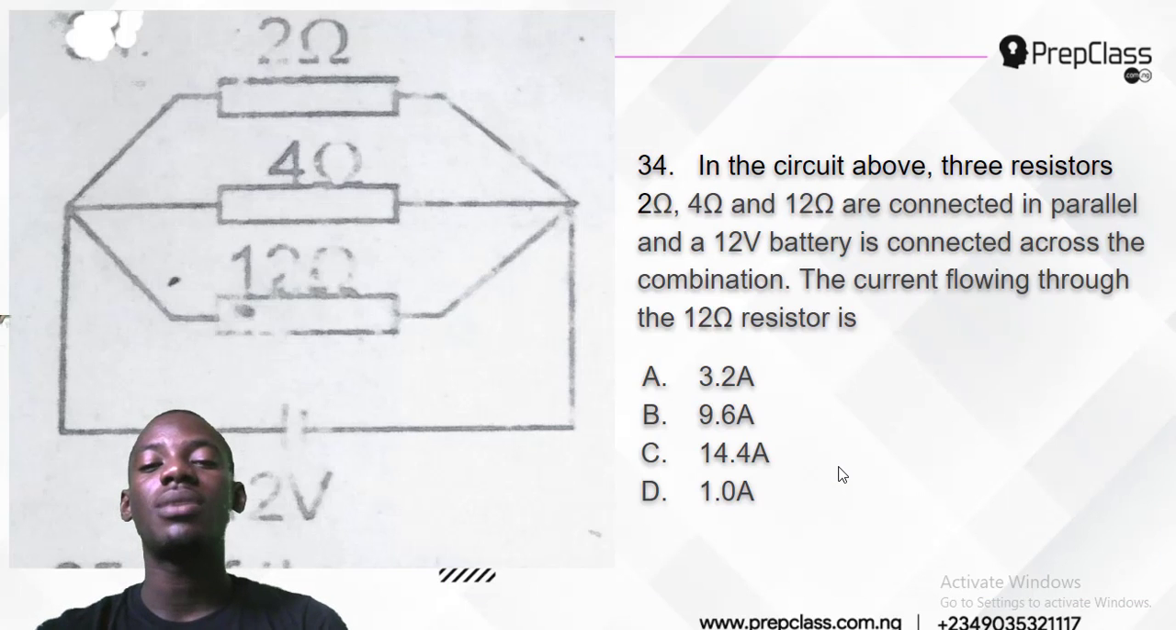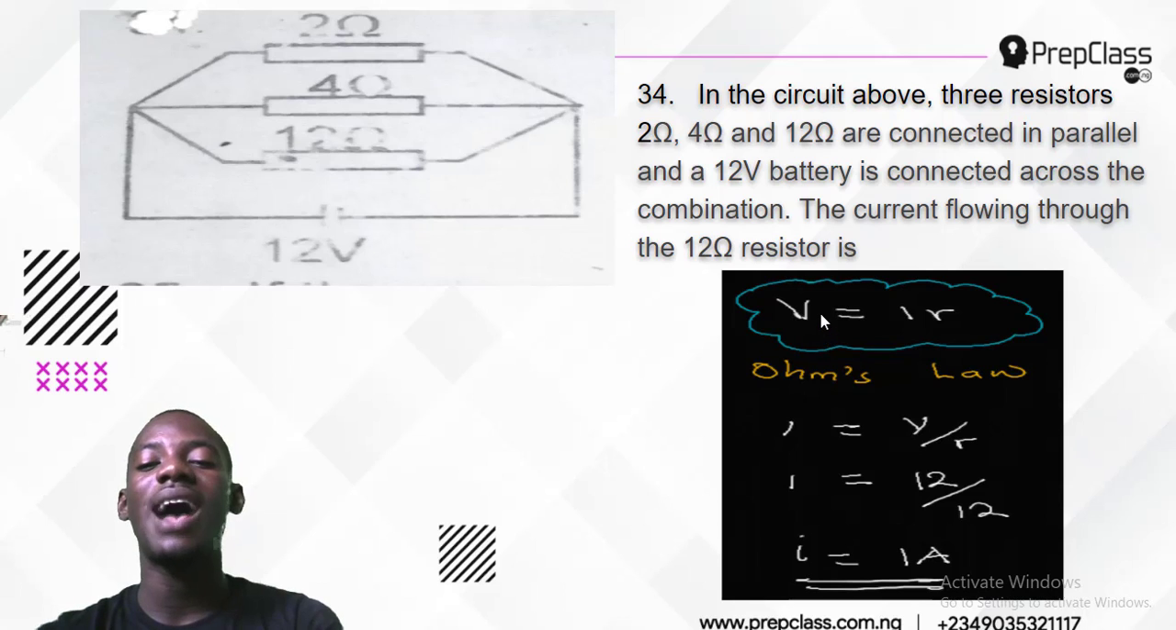Number 34 says, in the circuit above, 3 resistors, 2 ohms, 4 ohms, and 12 ohms are connected in parallel, and a 12-volt battery is connected across the combination. The current flowing through the 12 ohm resistor is what? Now, these are all in parallel, right? Now, what should you do? I will only work with the one that has to do with the 12. I'm not finding for all. I'm only finding for the one that has to do with the 12 ohm, right? Now, what to do is just to use Ohm's law.